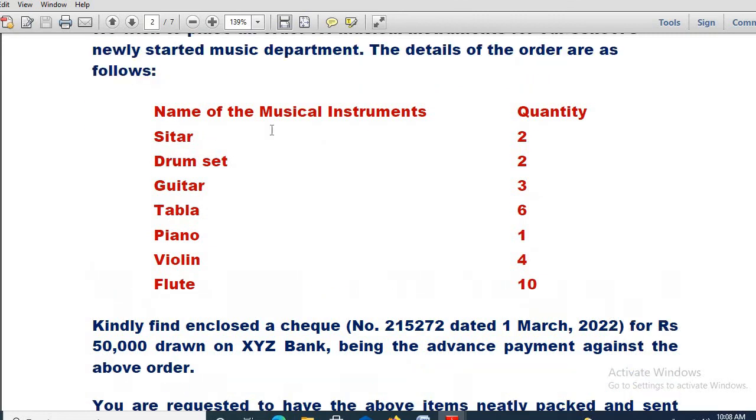What are the things you require? You can make a column, or you can write it in this way. I guess it is visible to all of you. 2 columns are prepared: name of the musical instruments and quantity. Sitar 2, okay, drum set 2, guitar 3. This thing you can create on your own. It is not that I have given the numbers like this, you have to write exactly this. You can change it according to your wish. Tabla 6, piano 1, violin 4, and flute 10. Okay, so these are the things you require.